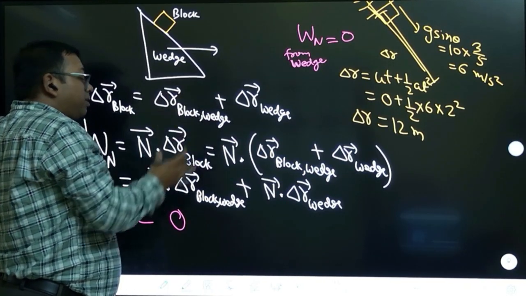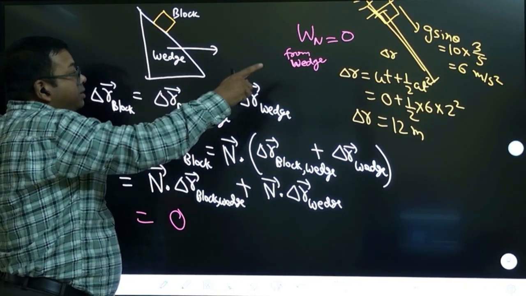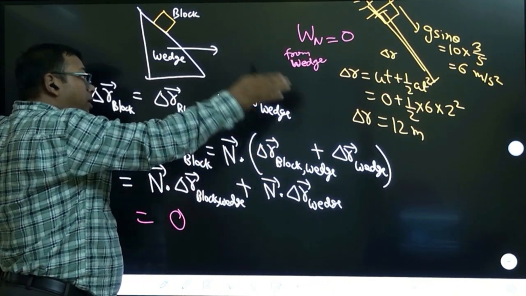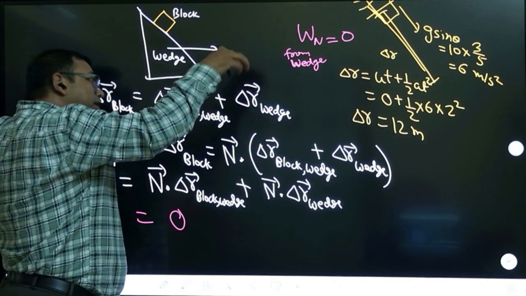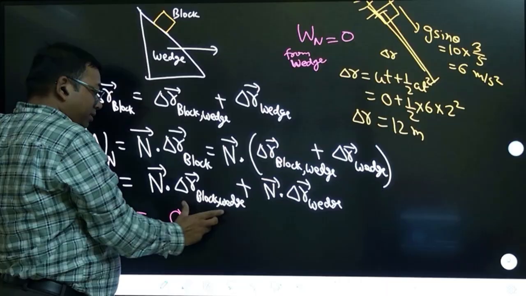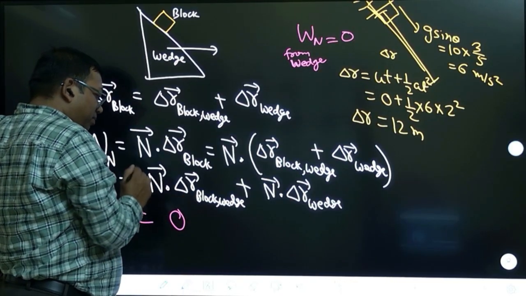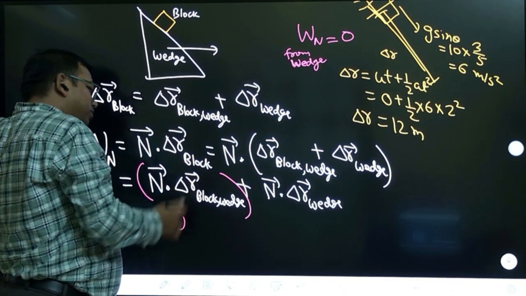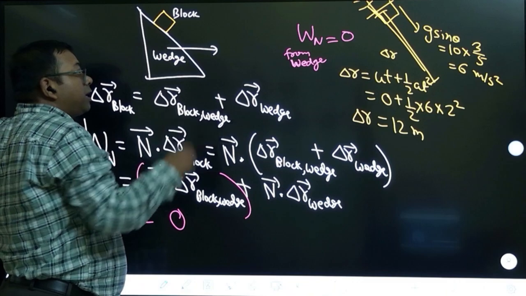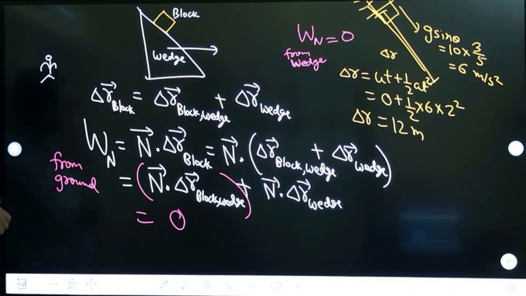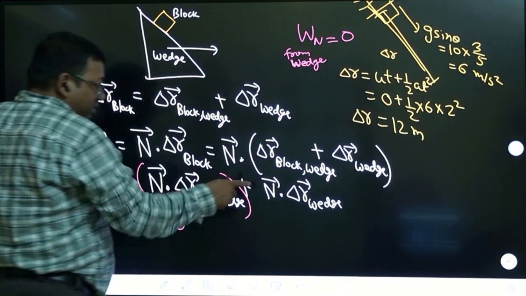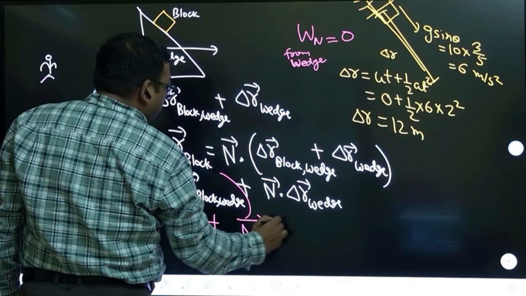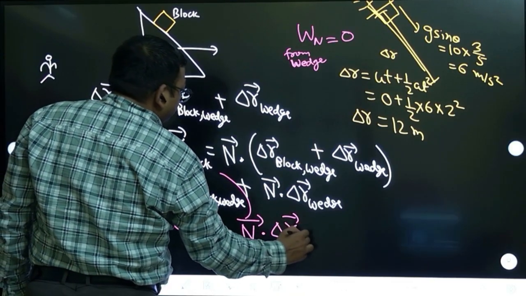Normal is the same force, but that displacement was relative displacement, the displacement of block relative to the wedge. This part which you are seeing here when we open this is 0, because this is the work done in that first case. And the second term, what is coming now? This is what we need to solve here.